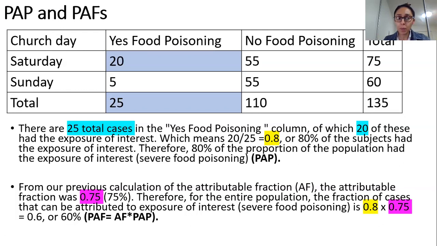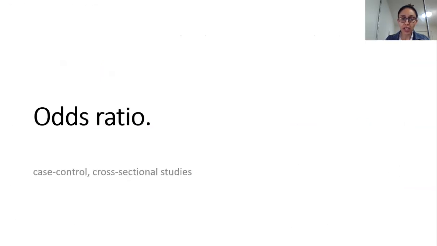The PF and PAP and PAFs are pretty easy to calculate. All of these calculations, guys, this week are pretty easy. So rest assured, it's not very complicated. And the most complicated part is over, which is not that complicated.